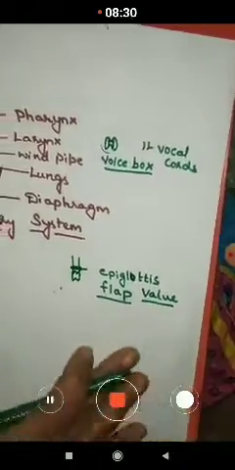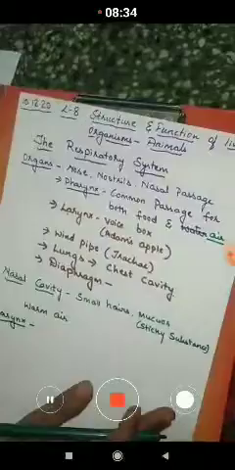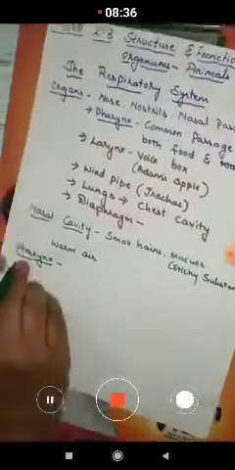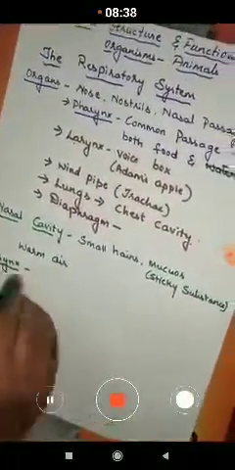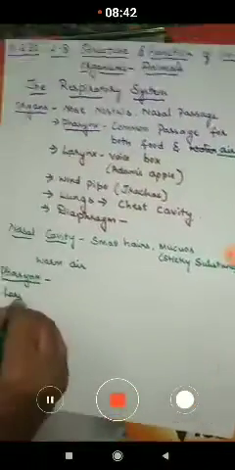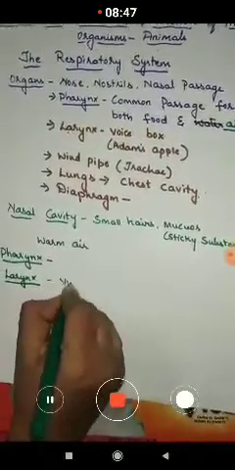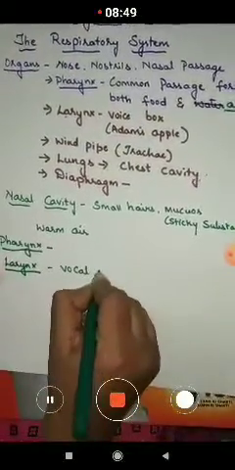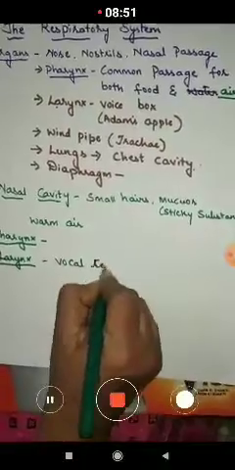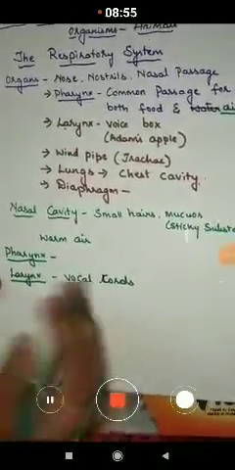Okay, children. After this, from the pharynx the air enters the larynx. I told you, in the larynx there are vocal cords. These vocal cords vibrate as the air passes into the larynx.